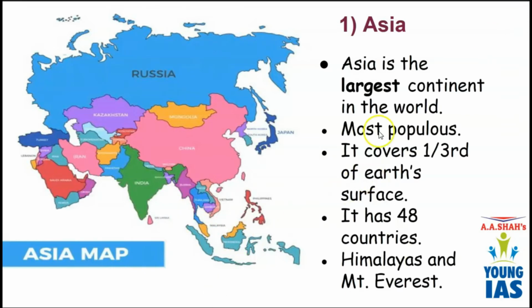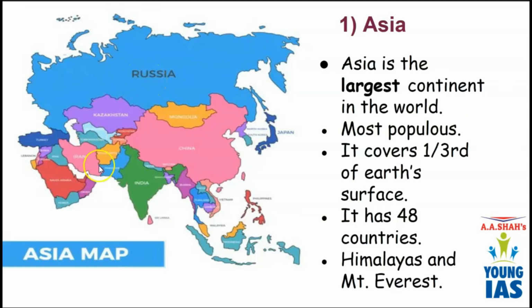And the largest country in Asia is Russia. An amazing fact about Russia is that some portion of Russia lies in the Asian continent, while some parts of Russia lie in another continent, and that is Europe. So Russia is divided into 2 continents. One part of Russia is in Asia and the other part of Russia is in Europe. So it is a transcontinental country.